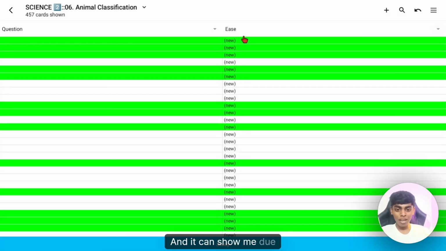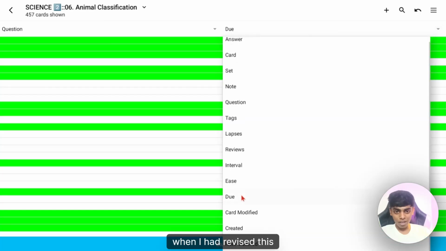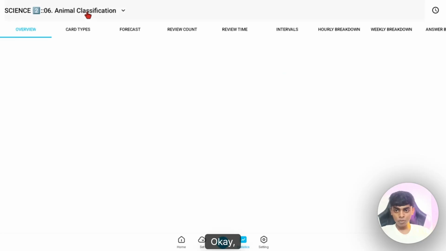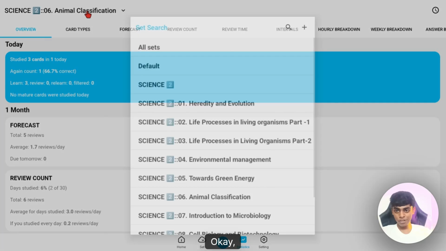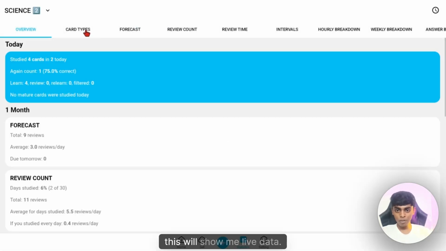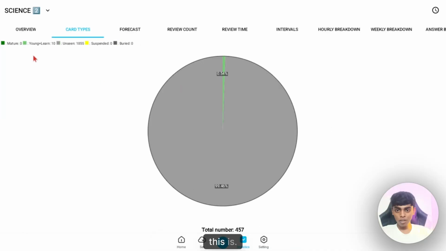And it can show me when I had revised this last time, due dates. I've revised this so many times. When you start using it, it will show. There is a lot of data in this. Now this shows animal classification. If I change this from animal classification to science 2, this will show me live data.